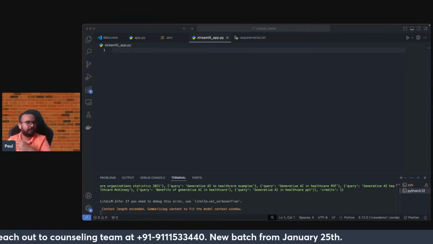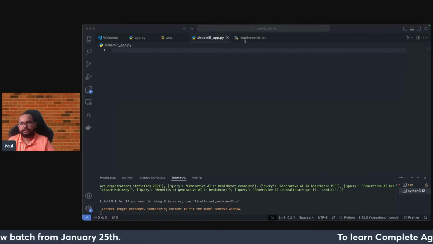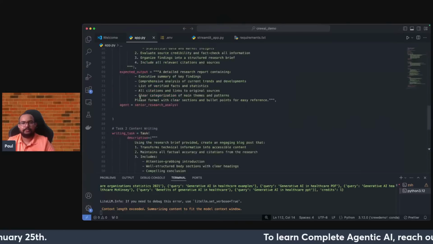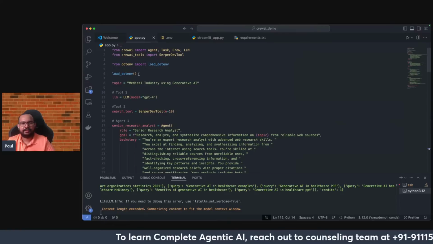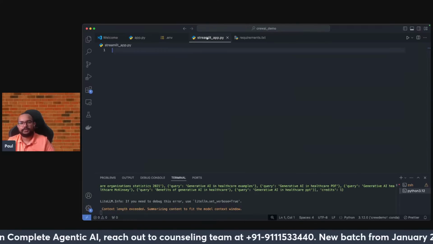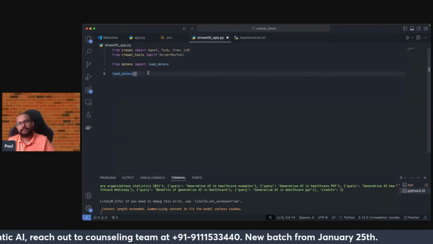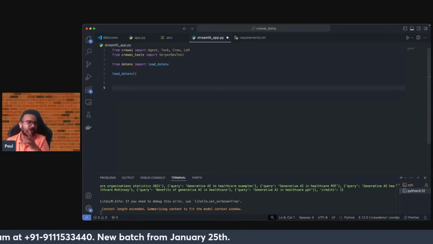So when I'm working with respect to Streamlit, let me just copy paste all the major ones from my app.py. I'll be just copy pasting everything to my Streamlit app, because this is the same file that I am using, but with some changes just because of Streamlit, guys.